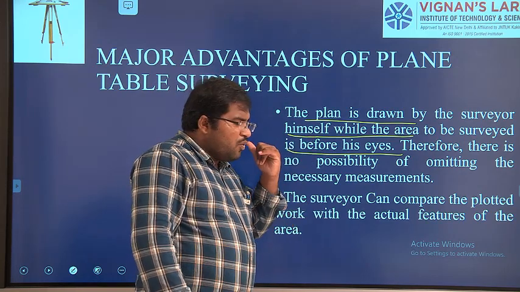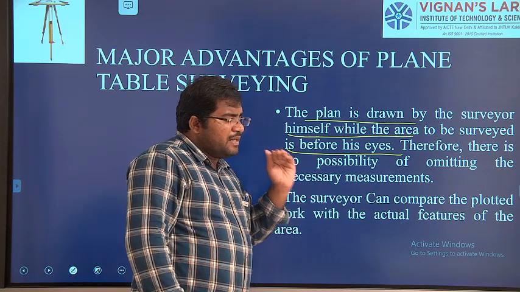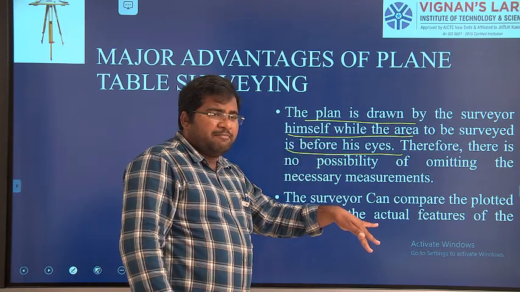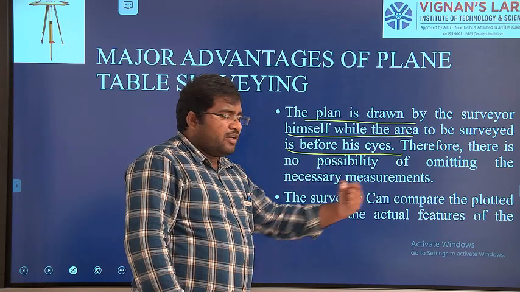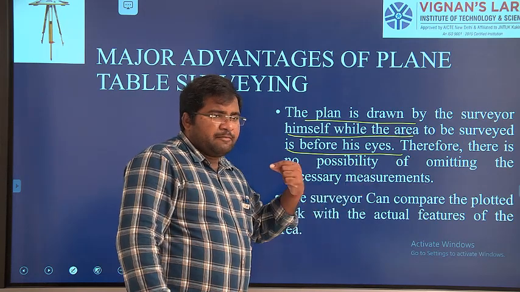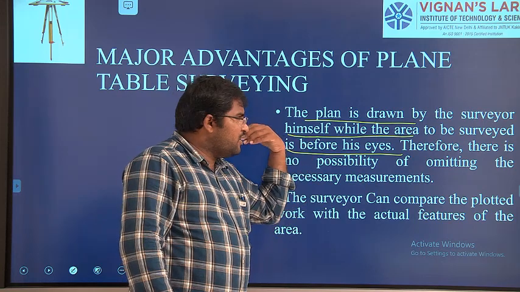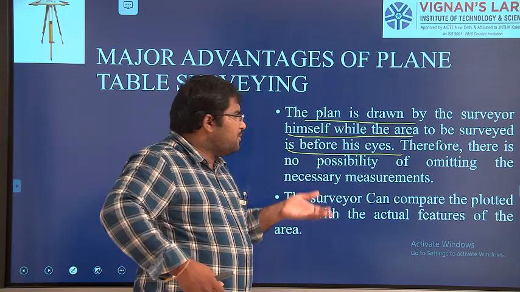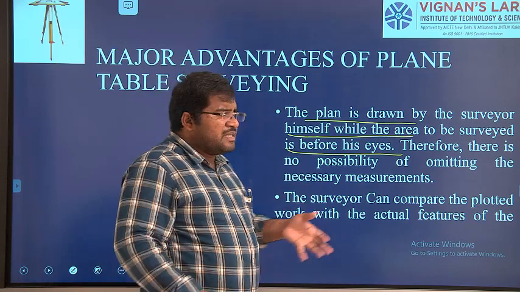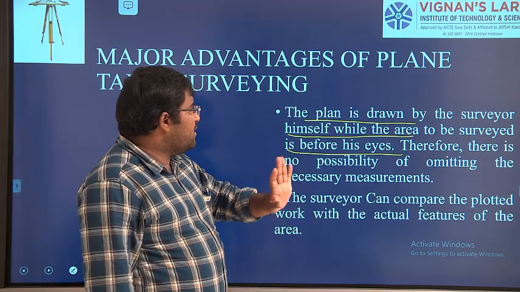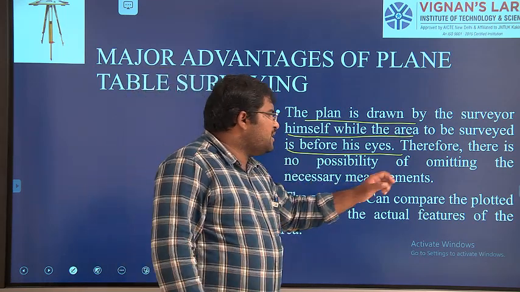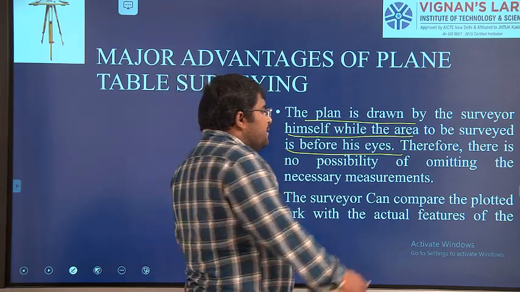Why? Because the readings and measurements taken in the field are not just recorded; with the help of those readings, in the field itself, with his own eyes, he is going to draw the plan. Because of that, he has much more confidence in the values. Therefore, there is no possibility of omitting the necessary measurements.